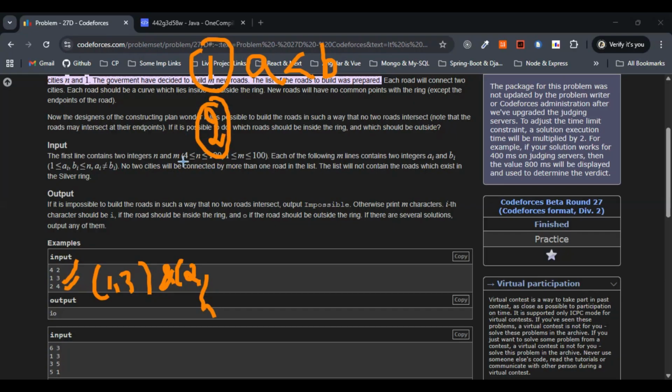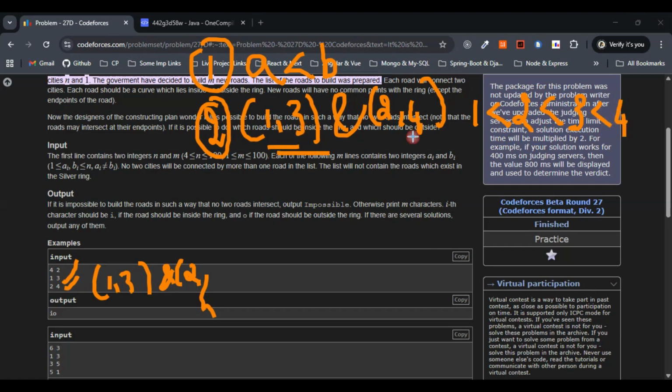We will check the crossing. The edges that we are considering here, 1 comma 3 and 2 comma 4, are interleaved. We know from the previous step that 1 is less than 2, 2 is less than 3, and 3 is less than 4.